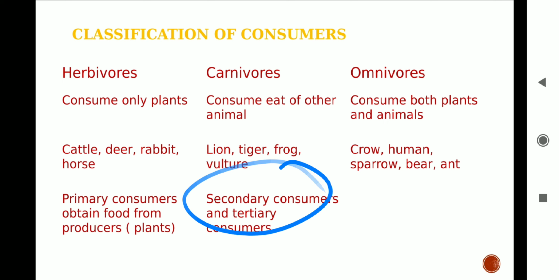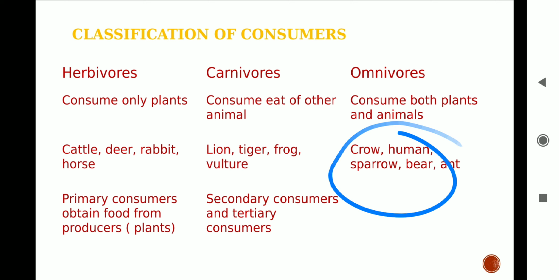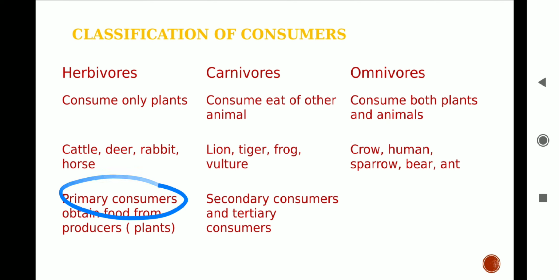Omnivores are those animals who can feed on both plants and animals. Man, dog, crow, bear, ant are the examples of omnivores. Primary consumers feed on the plants. Secondary consumers feed on the primary consumers, while the tertiary consumers feed on the secondary consumers. Tertiary consumers are the large consumers, for example fish, wolves, snake, tiger, and lion.